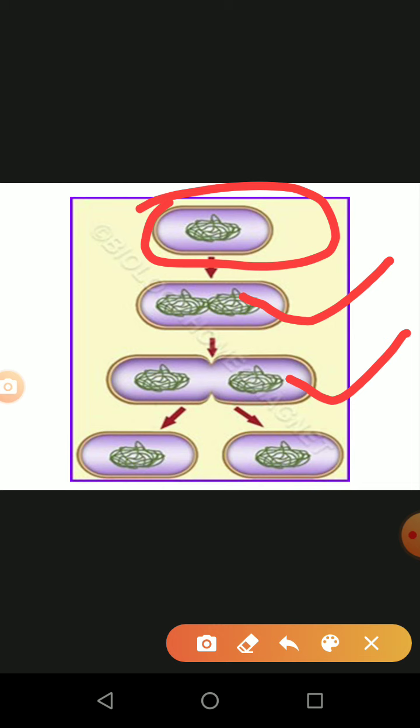We already studied in the 9th standard syllabus what cytokinesis is. Due to the presence of the nucleus, the cytoplasm is going to be divided, which is called cytokinesis. The nucleus is separated and the cytoplasm is divided into two, forming two identical daughter cells. That is called asexual reproduction.